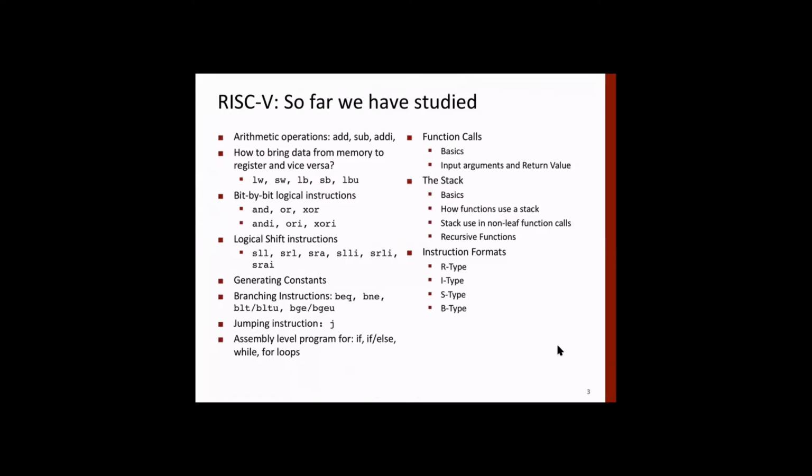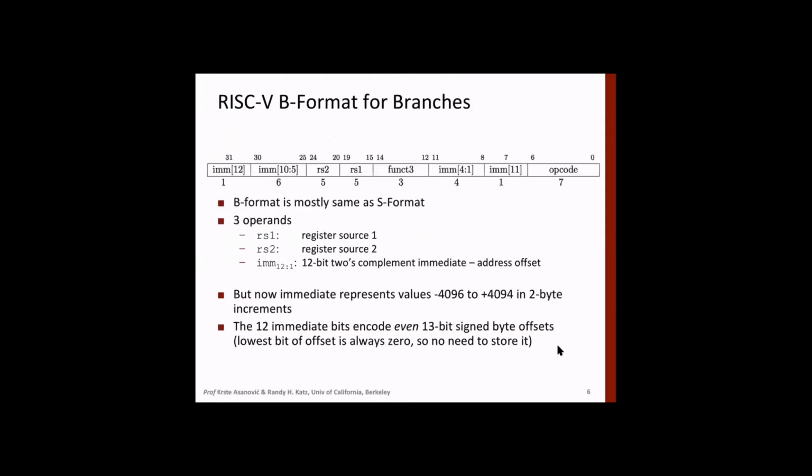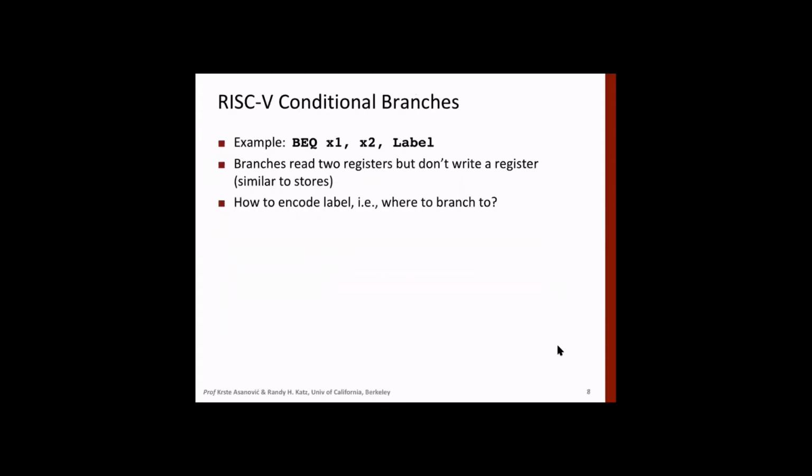And we'll repeat the B type because this is a little complex. I mean, assembly language programming is simple, but how the machine actually converts that B instruction to the corresponding machine instruction is a little complex. So we'll look at the B instruction again. Okay. We use branches, for example, when we have high level language concepts, if and else, or while and for. And these look something like this.